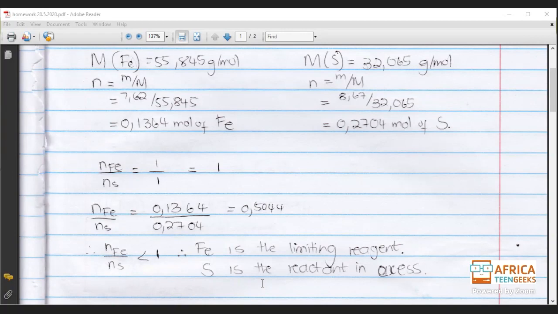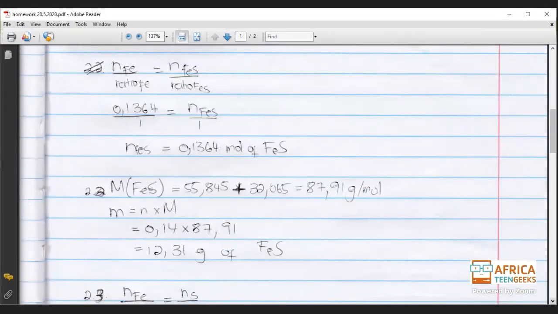So what we're going to do now is that now we can calculate the product. Okay. Like I said to you guys, the product, we always use the limiting reagent to find the product. So what are we going to do? We're going to go back to our ratios. So we're going to say NFe divided by ratio Fe.